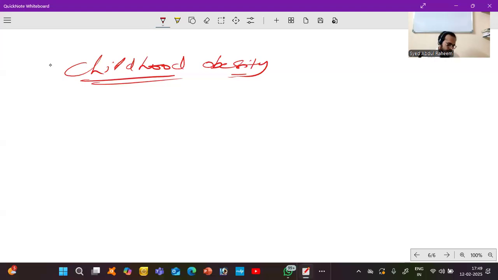Obesity is a sign of excess body weight.